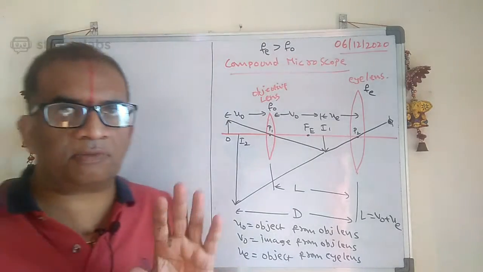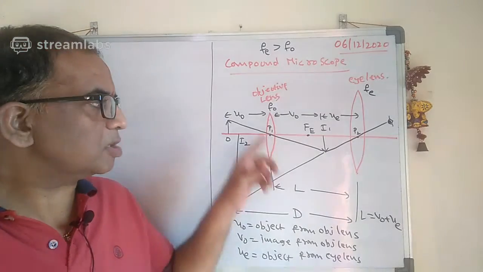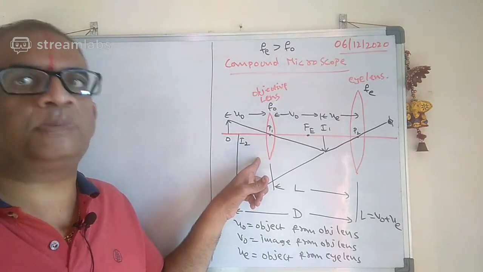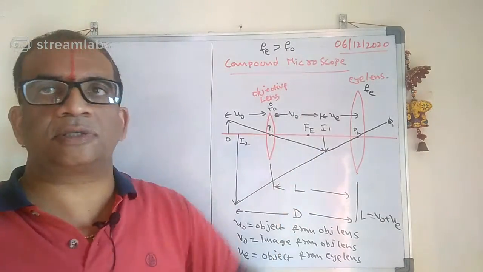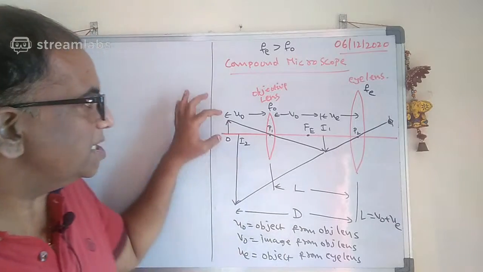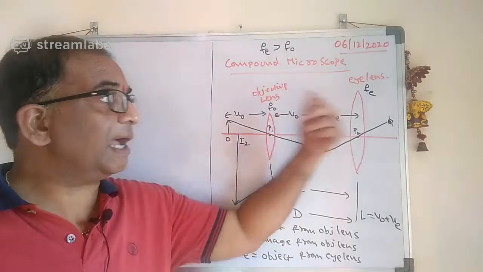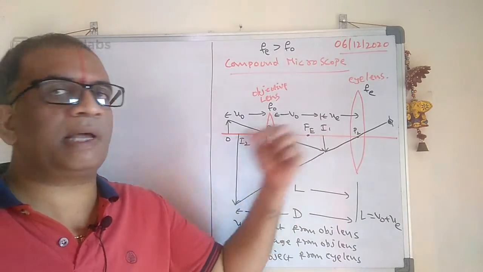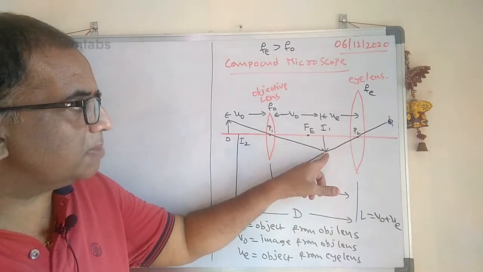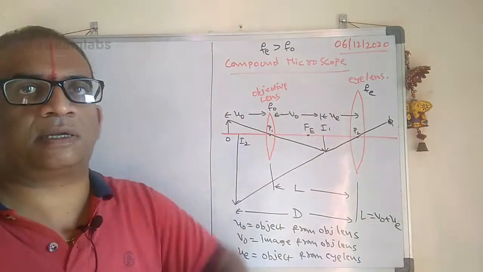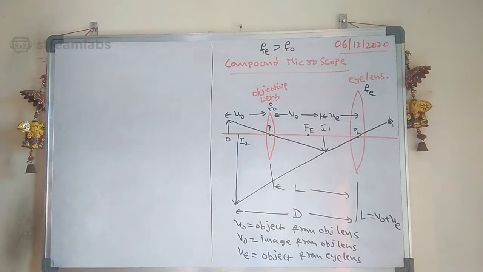Are you understanding what I am saying here? In a compound microscope, we have two lenses. One is a short focal length lens, we call it the objective lens. The other is a large focal length lens, we call it the eye lens. The object is placed here and the image formed acts like an object for the eye lens, and that is nothing but a simple microscope. What is the principle of a simple microscope? The object is to be placed between the focus point and optic center.